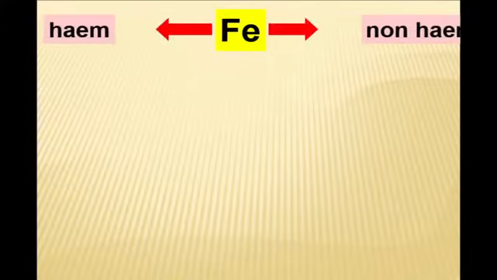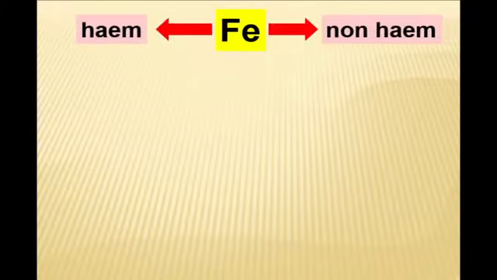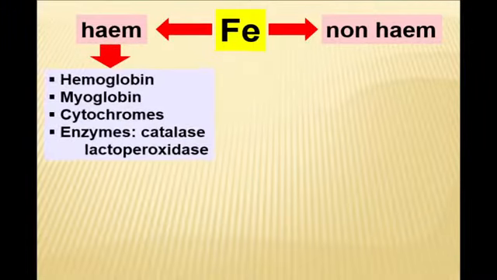Iron may be found in our organism in two forms, heme and non-heme. Heme iron may be found first of all in hemoglobin, myoglobin, and some enzymes and cytochromes.